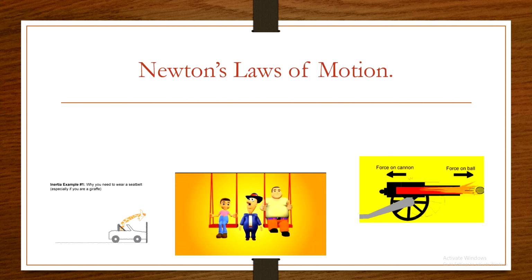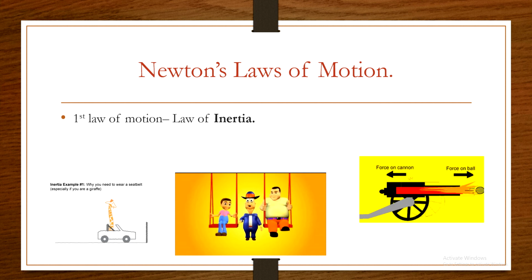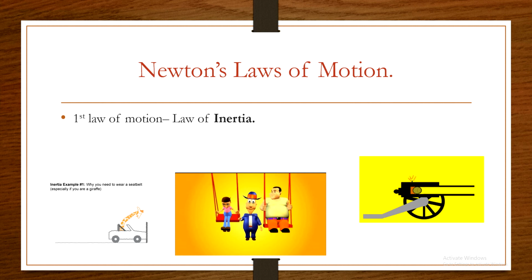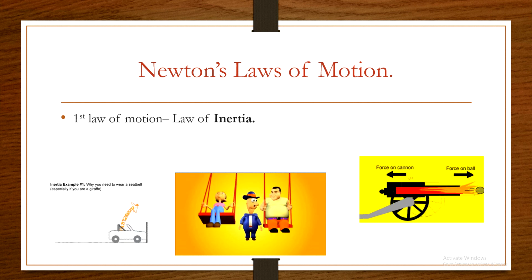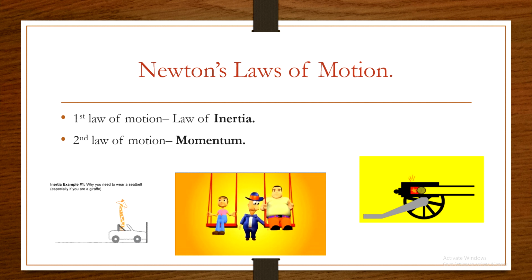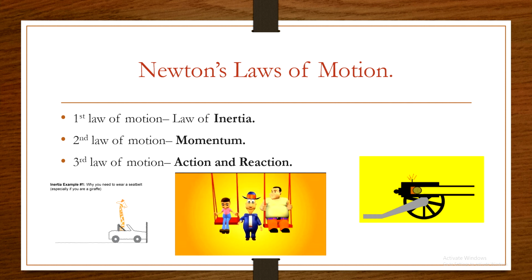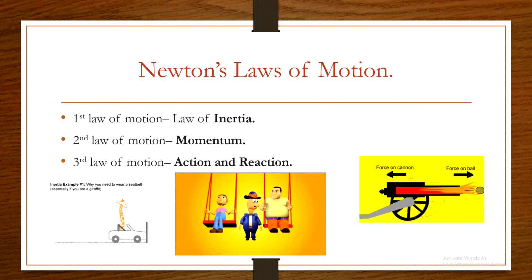So these examples are related with Newton's laws of motion. We are going to discuss these examples in detail next. Okay, that means we have to study the first law of motion, the law of inertia. The first example of the giraffe is related with the law of inertia. This is called the first law of motion. And the second image is related with momentum. It is called the second law of motion. In the third, action and reaction forces are there for the cannon and cannonball, and this is an example of the third law of motion. We will discuss in detail.